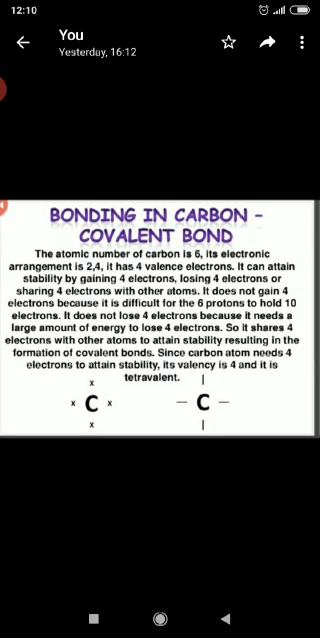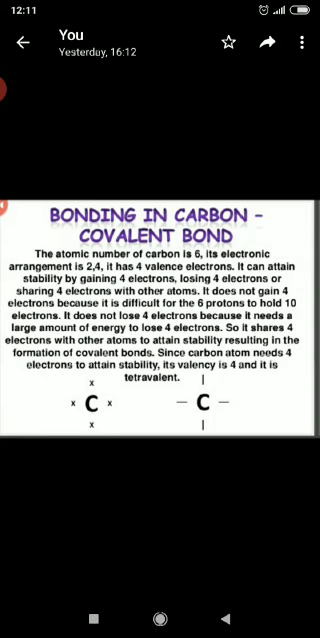So let's study about covalent bond. The atomic number of carbon is 6. Already we know, I think you have discussed in class 6, the atomic number of carbon is 6. So its electronic configuration is 2, 4. So it has 4 valence electrons. It can attain stability by gaining 4 electrons, losing 4 electrons, or sharing 4 electrons with other atoms. That means it has 3 options.